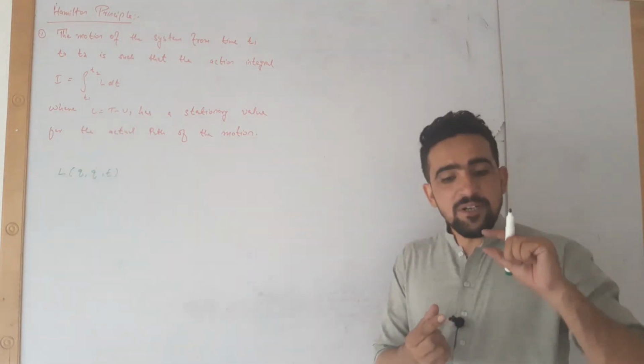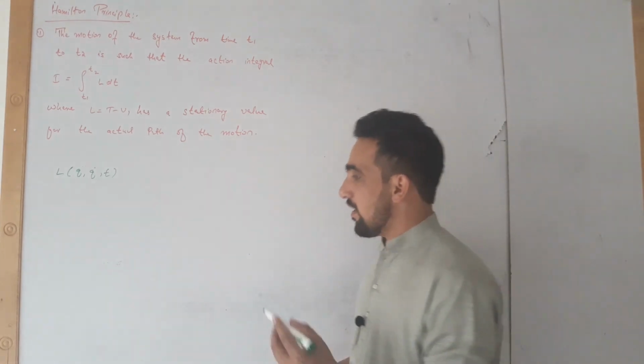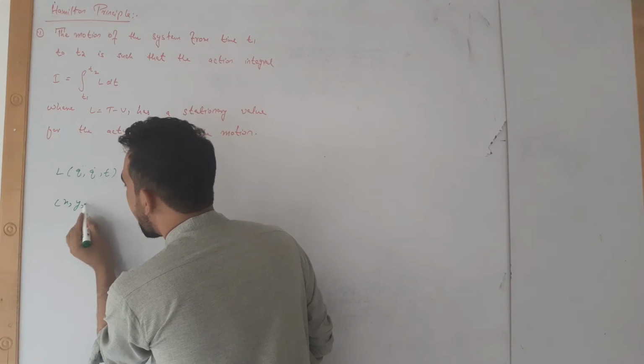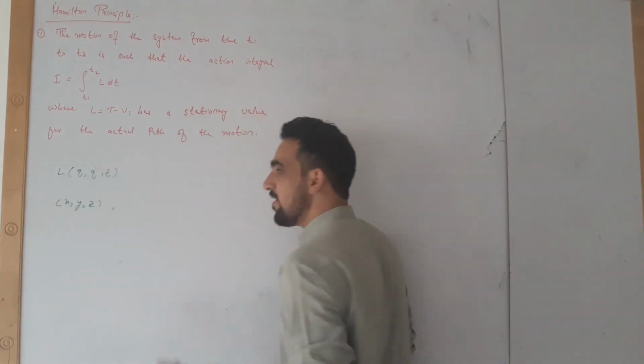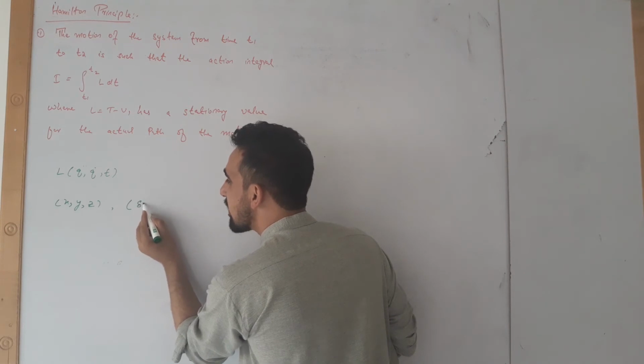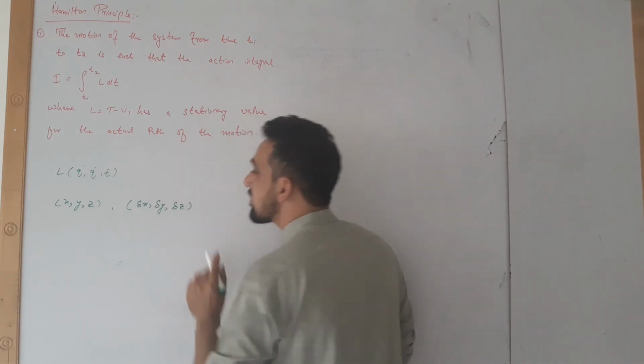If we have arbitrary variations in the Cartesian coordinate system, our Cartesian coordinate system is x, y and z. The arbitrary variations, virtual variations in x, y, z will be delta x, delta y and delta z.